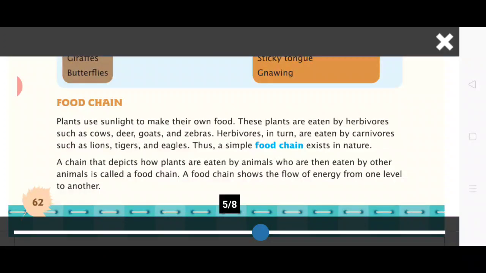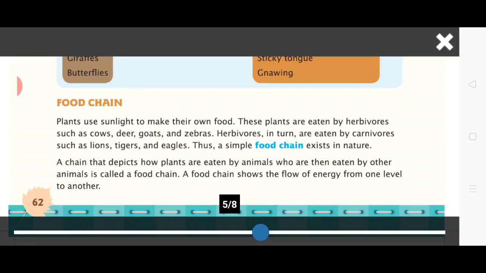Next is food chain. Students, this is a very important part of our chapter, food chain. Plants use sunlight to make their own food. These plants are eaten by herbivores such as cow, deer, goat and zebra. And then these herbivores in turn are eaten by carnivores such as lion, tiger and eagles. Thus, a simple food chain exists in nature.